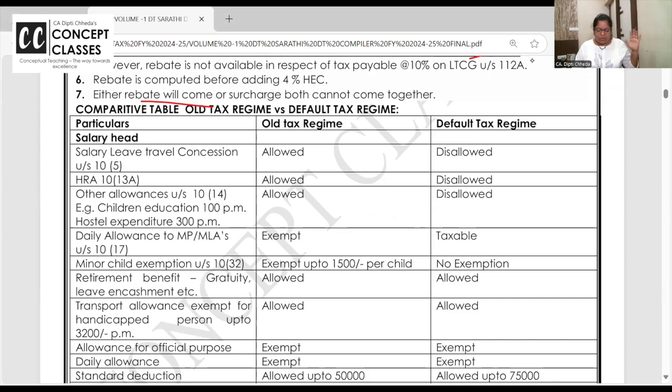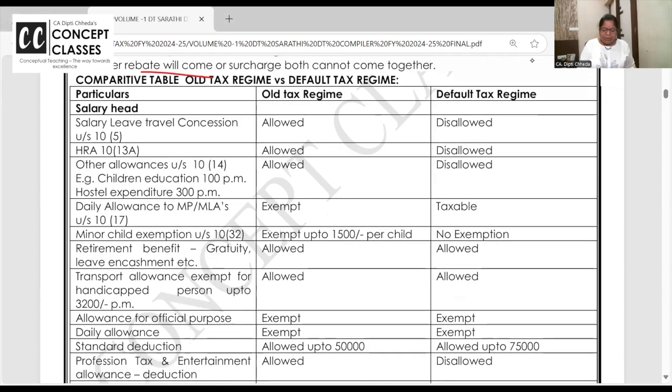Super quick revision. Okay. In old regime, salary mein leave travel concession is allowed. In default, it's not allowed. HRA, rent paid minus 10%. Here it is allowed in default. Old regime is 250 to 5 lakh. In that, it's allowed. Here it is disallowed. Children education allowance 100 and 300. Here it is allowed. Here it is not allowed.